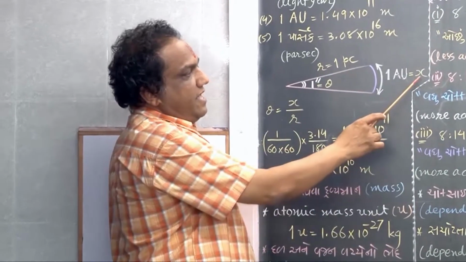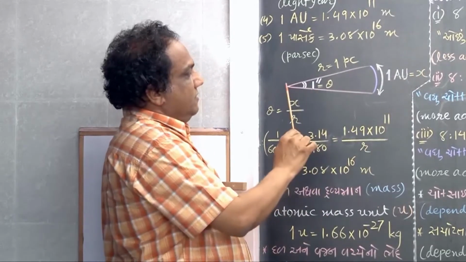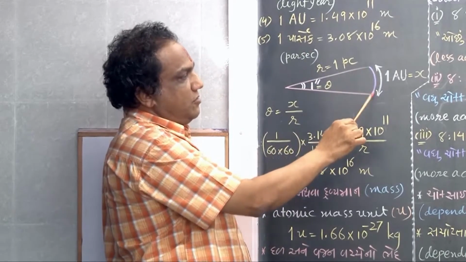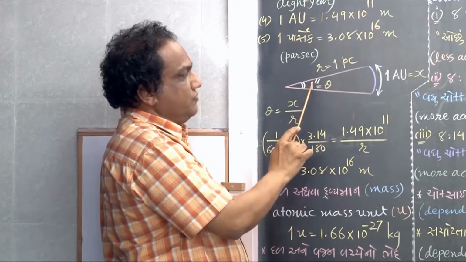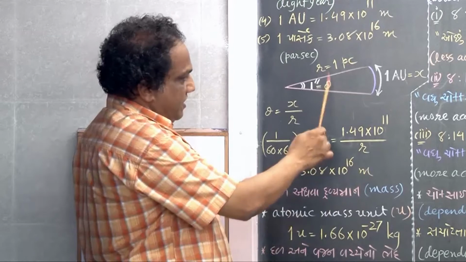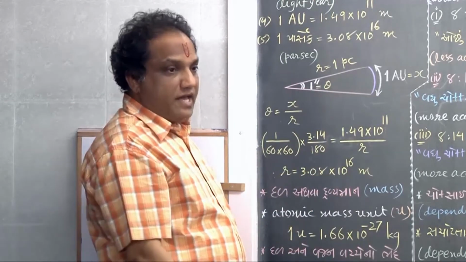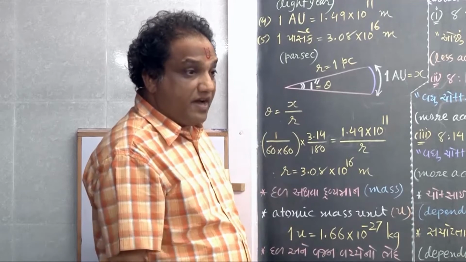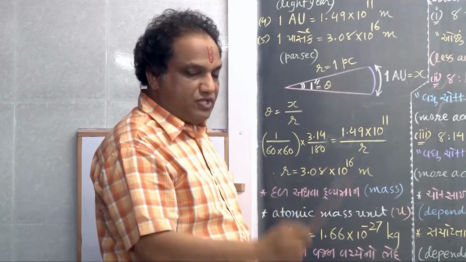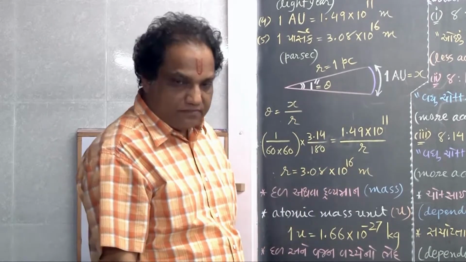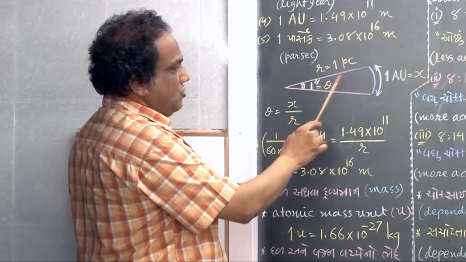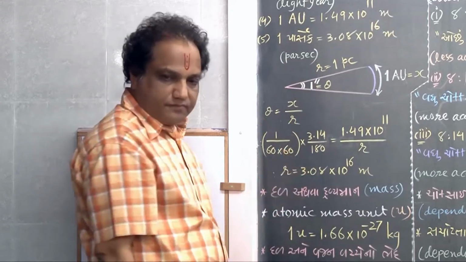Let it be x. This radius I am taking as r. The angle subtended by this circular arc at the center of the circle is suppose 1 second. Let it be theta. What is theta? Plane angle. Last time we had defined plane angle equals to arc upon radius, the measurement of plane angle in radian.